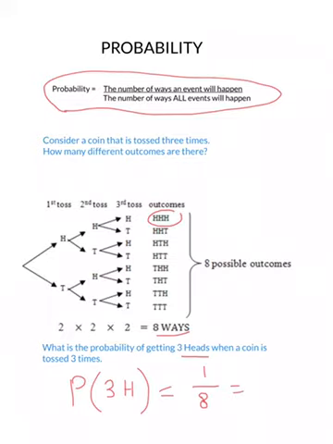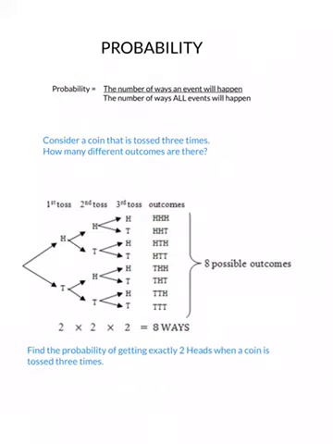Probabilities are also written as percentages, and if you do 1 divided by 8, you get 0.125, which equals 12.5%.